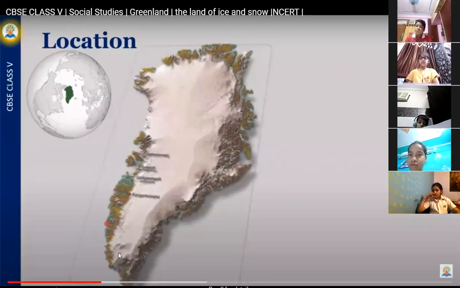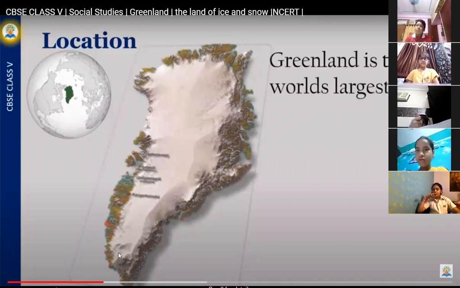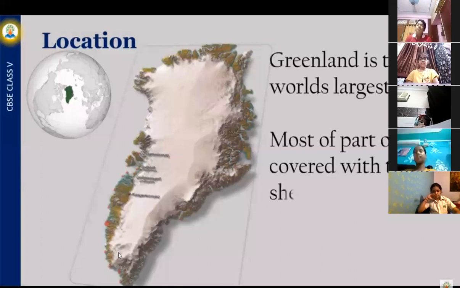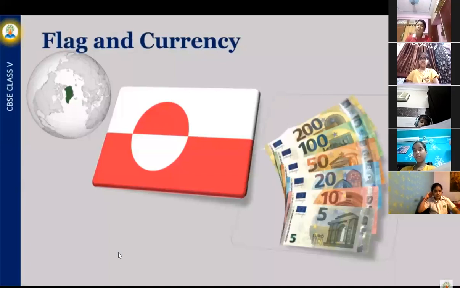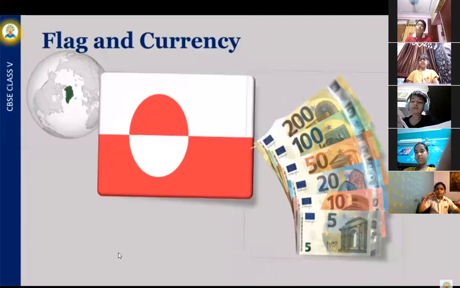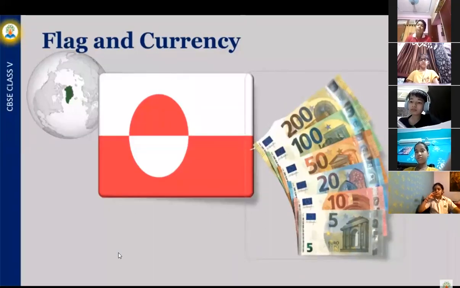Greenland is the world's largest island. Most of it is covered with a thick sheet of ice. This is the flag of Greenland and the currency which is used there.